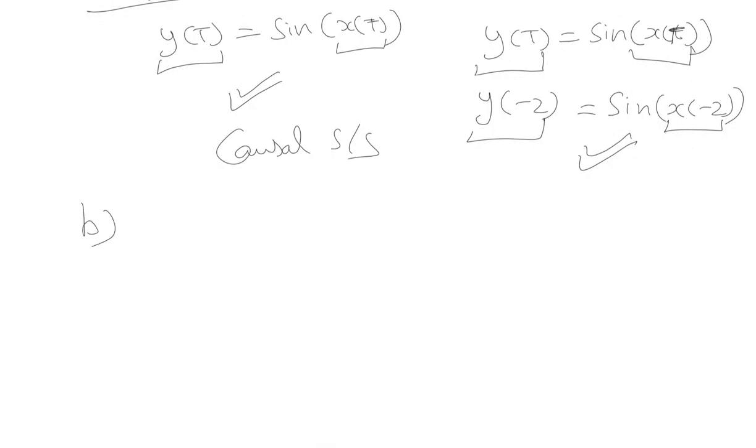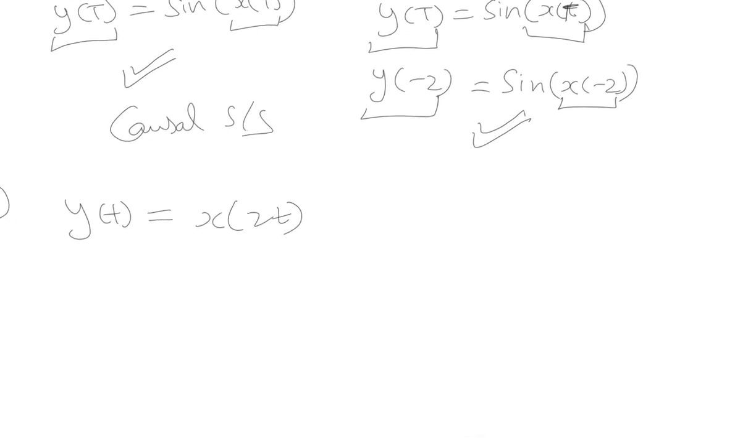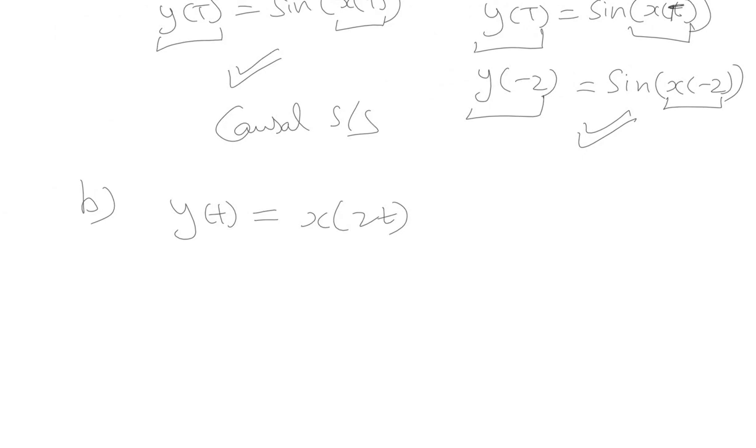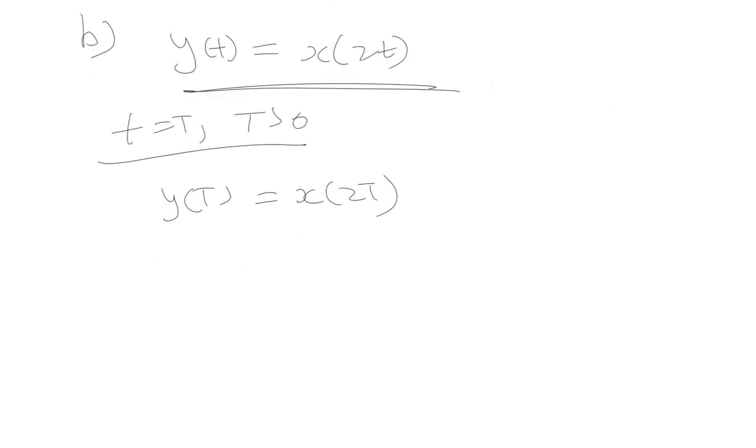Moving on, let's take some more examples. y of t is equal to x of 2t. Alright, we can clearly see that it's a non-causal system because for the first condition, that is for the positive time instants, y of t is equal to x of 2t. So if we assume any positive time instant, that is y of let's say 2, it depends on the future values of the input, hence a non-causal system.